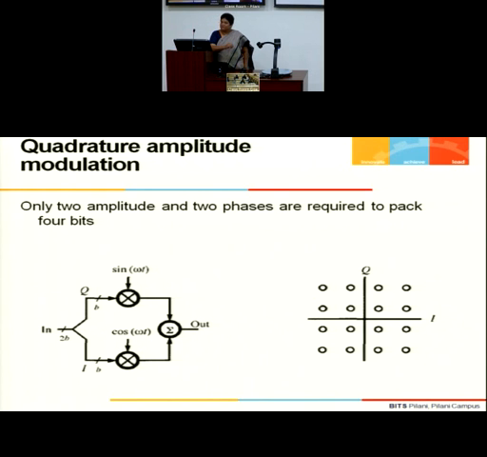So actually we are only manipulating 2 different amplitudes and 2 different phases, and we are able to get a constellation where the total bits we can generate out of these 2 manipulations is 16 bits. So just by manipulating these 2 amplitudes and 2 phases, we are able to send 16 different bits in the same frequency range. So if you are really going for multi-valued signaling, this kind of approach is a beneficial approach.